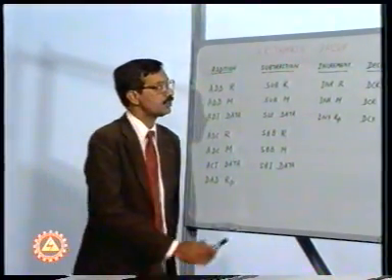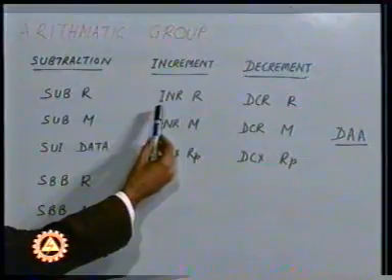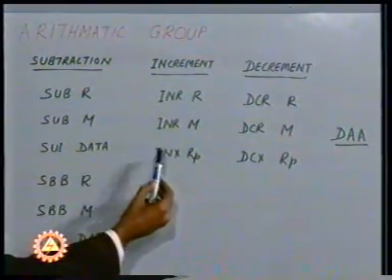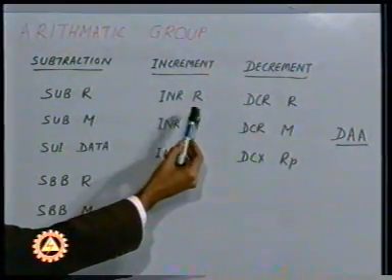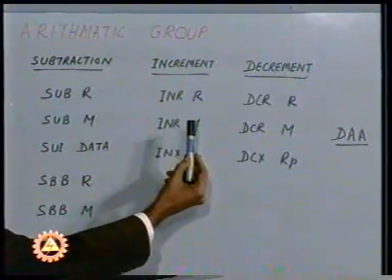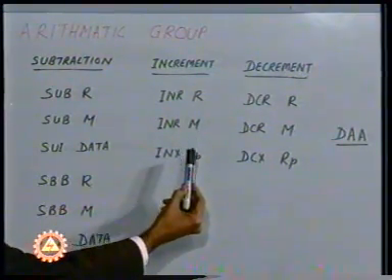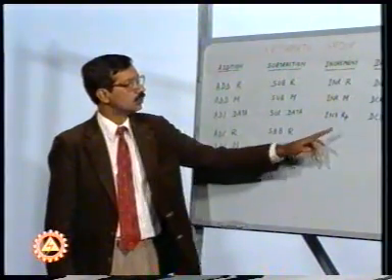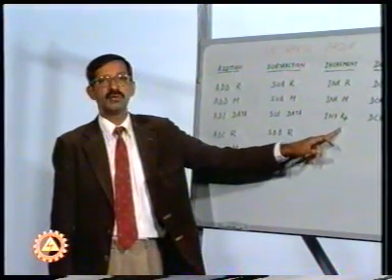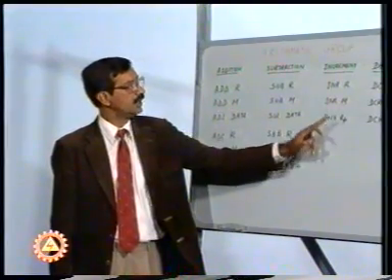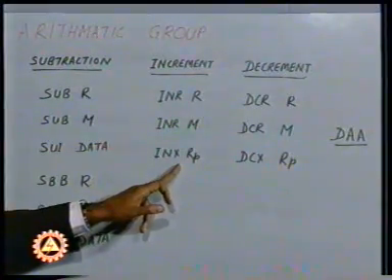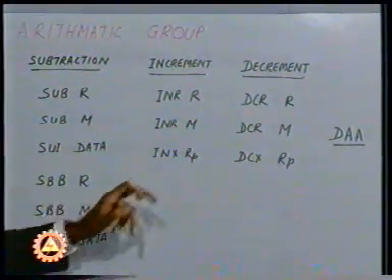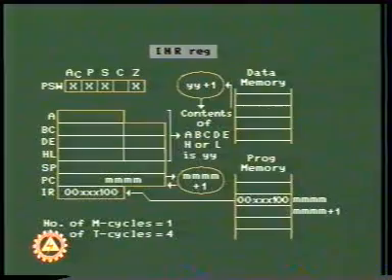The instructions which form the part of increment are special type of addition instructions. They increment the contents of the specified register, or that of the memory location, or the contents of a register pair by 1. No flags are going to be affected when these instructions are executed. At this stage, if we execute these instructions, what actions are going to take place can be viewed now.